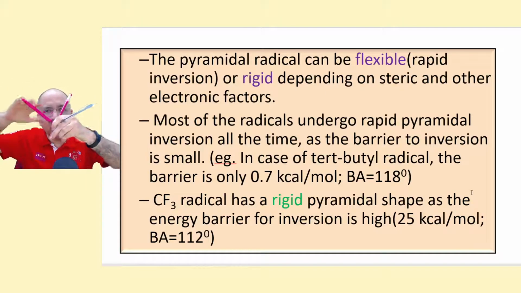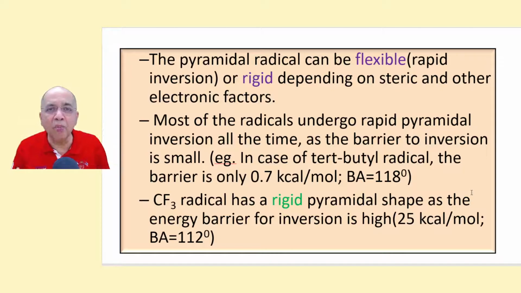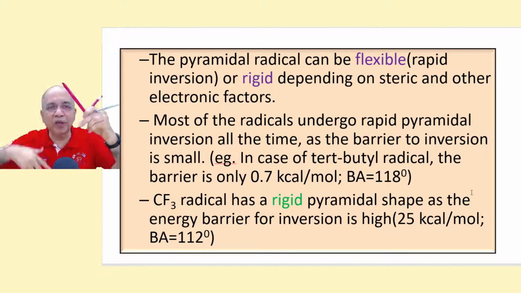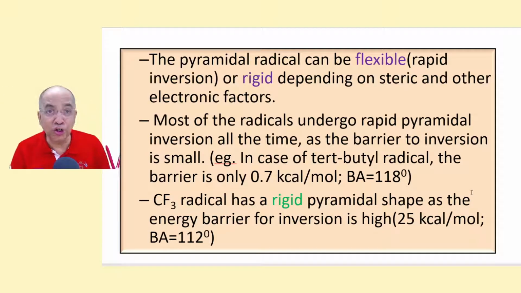Then the next moment it is on the other side, just like an umbrella flips. So this flipping of the pyramid occurs very rapidly because the resistance or the barrier for this flipping process, this inversion process, is very small.